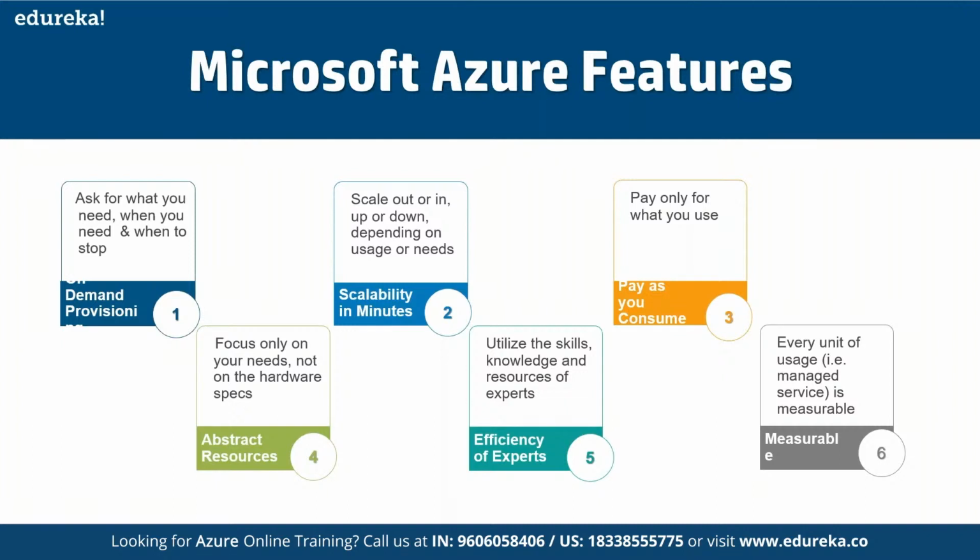And we also pay based on the configuration of the resources. That means if we have used a high-end server having more CPU cores, more RAM, and a specific set of processor, then we have to pay for that. And if we are deploying a small-scale server, then we pay accordingly. So it is all based on the requirement, and we pay only for the amount of services that we have consumed and for the time period we have consumed it.